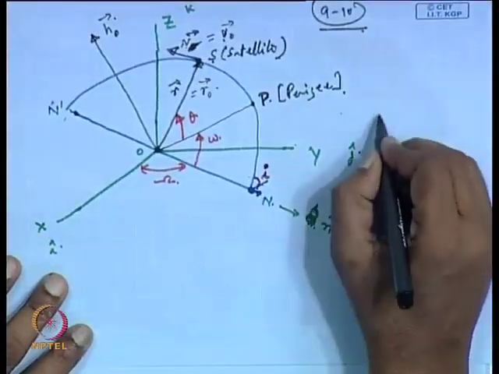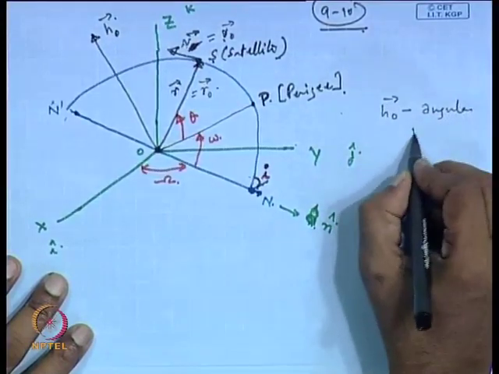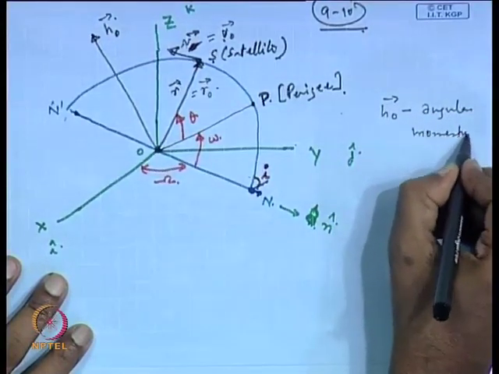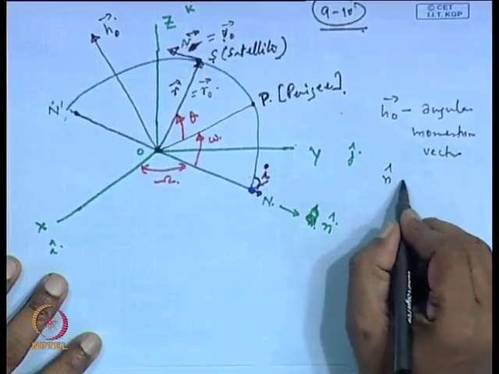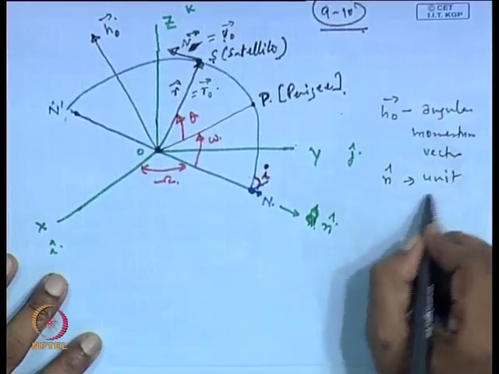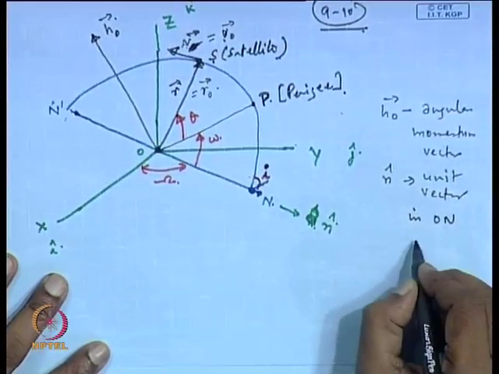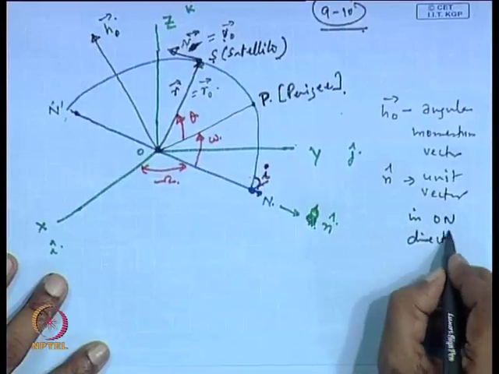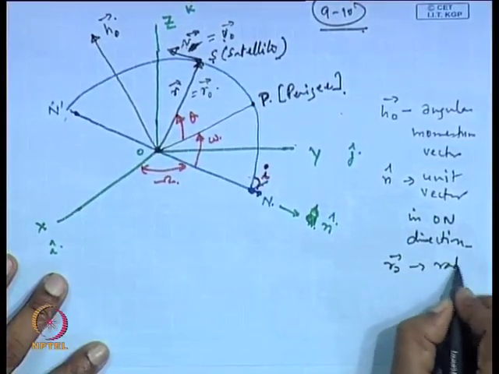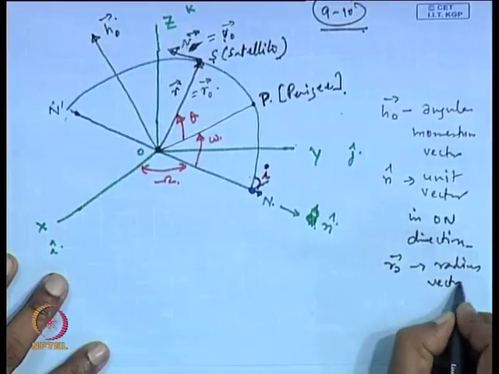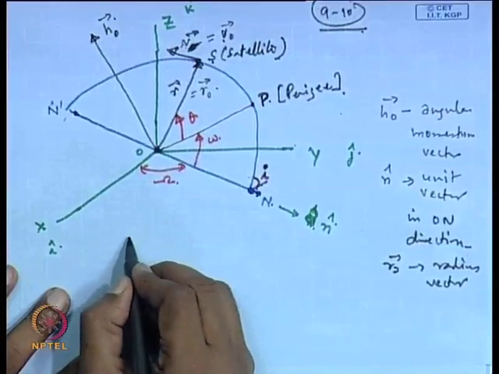Here h 0 is the angular momentum vector, n cap is the unit vector in the O n direction, and R 0 is your radius vector. With this information we can work out a few more things.